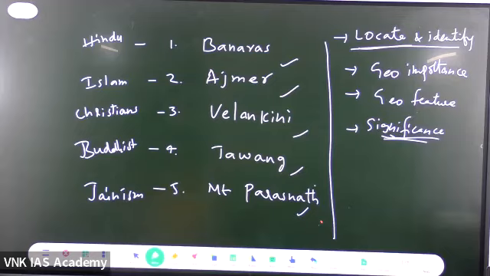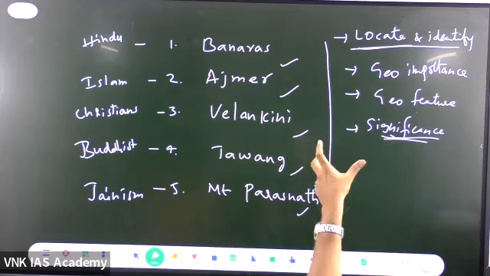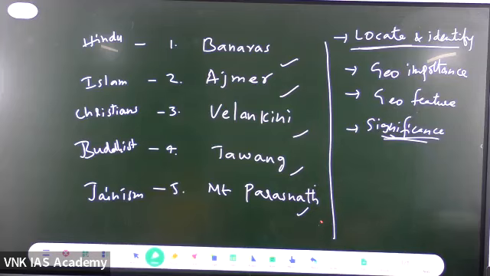Don't expect every point to have those things. For some cities, geographical importance may not be there, or some other significance may not be there. It is not a mandatory condition that every city should have all this importance. Some cities will have importance, some will not. This is the general structure, right?